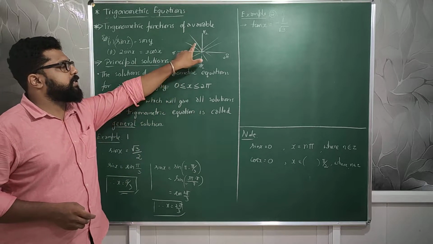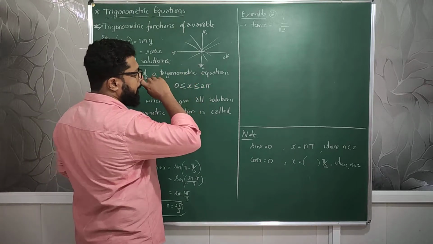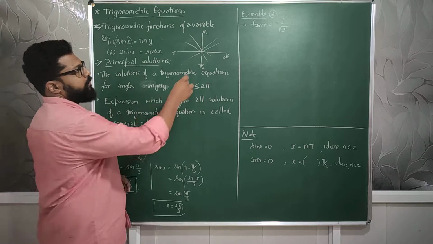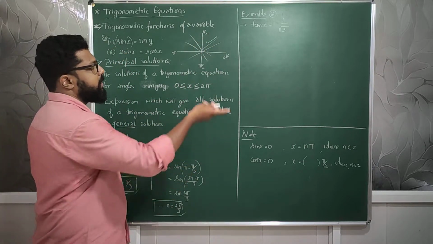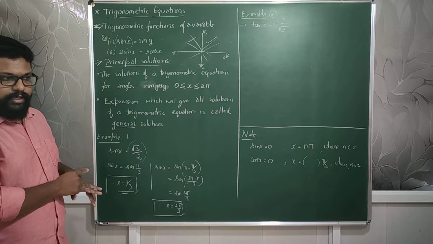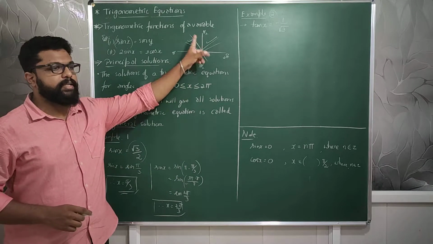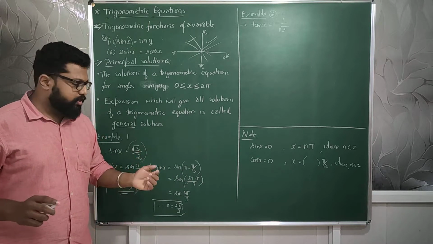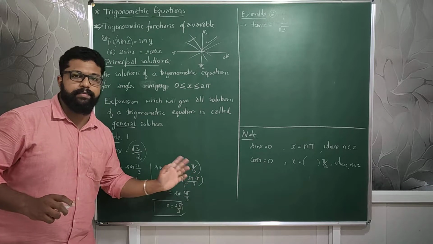Pi minus pi by 3, that will be in the positive quadrant. See what happens. Where are these values possible is my question. First quadrant is obviously there because sine is positive. In the second quadrant also sine is positive. Correct or not? So that's why I will look into the second quadrant. The second quadrant pattern is 180 minus any angle, which means pi minus any angle. Clear?